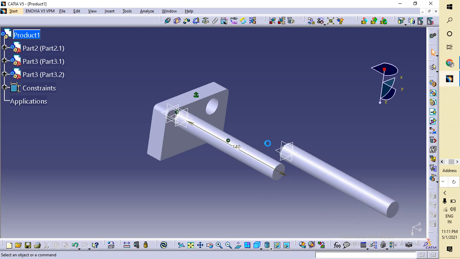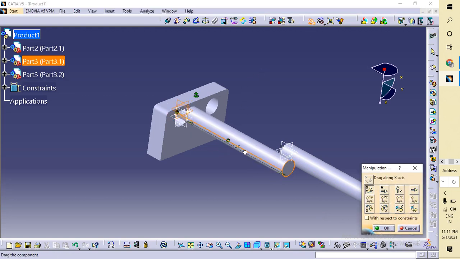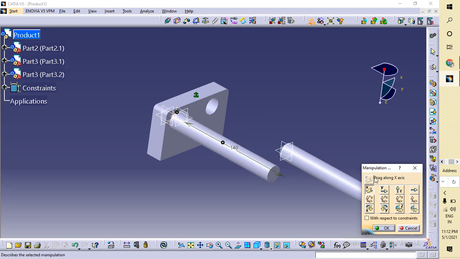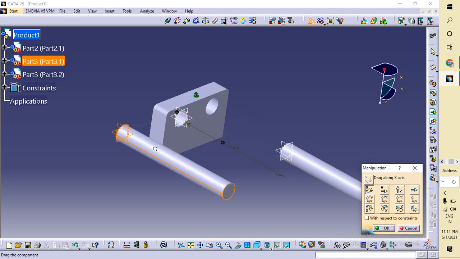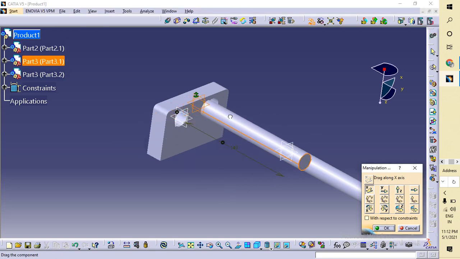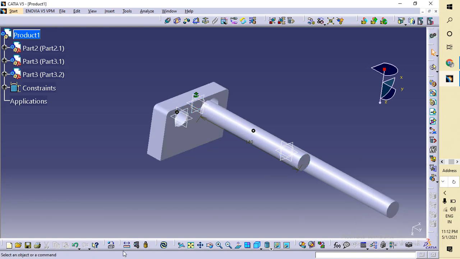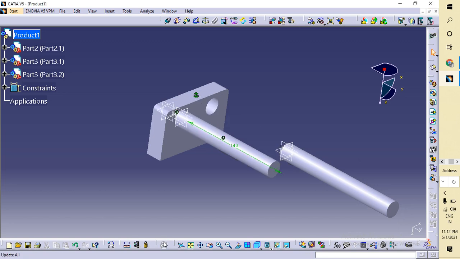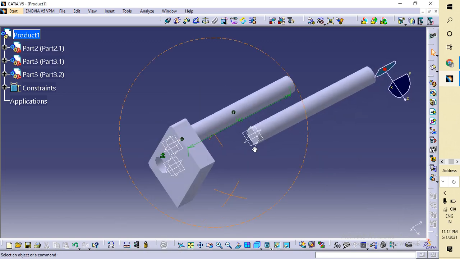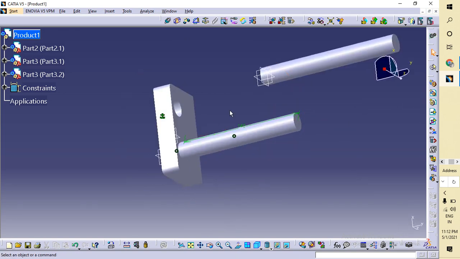So don't worry if you mistakenly place it somewhere away from the assembly. Once you click this update, it will automatically go here and assemble here. So not to worry guys.